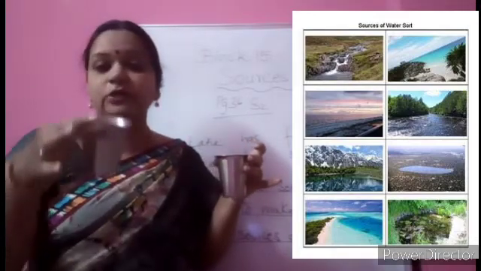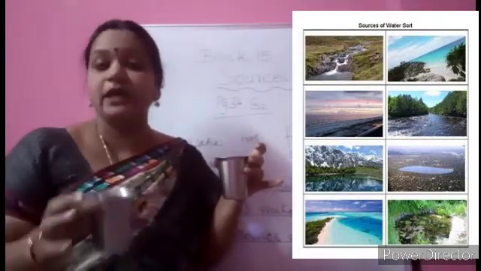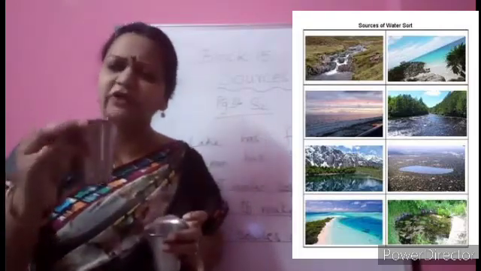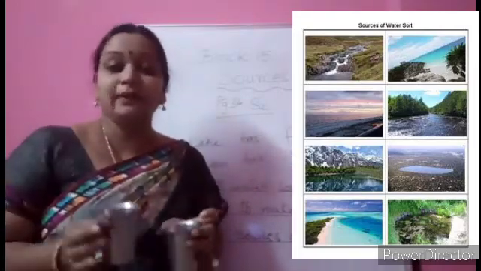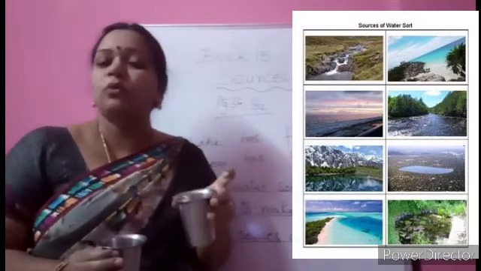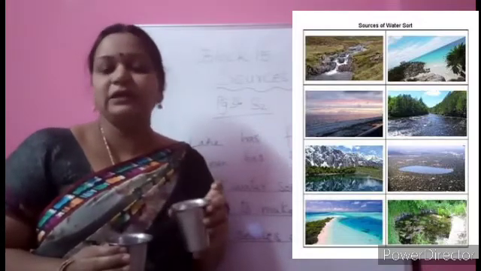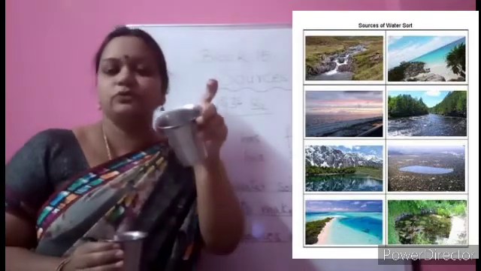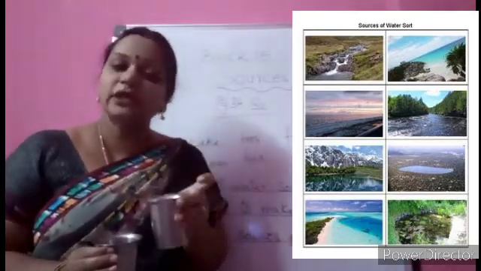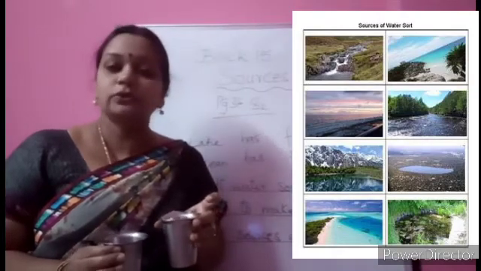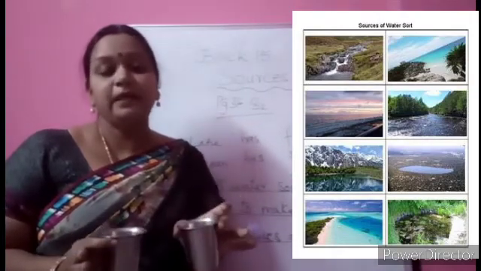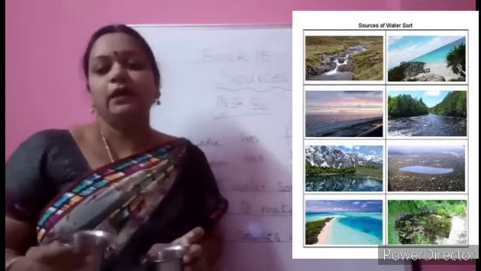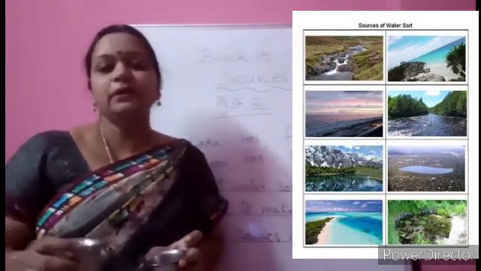Yes, so for drinking and cooking we need fresh water. Even in the industries, mostly food industries, they need fresh water only for preparing the food items. So salt water is unfit for drinking, cooking and growing plants and all. So what else can they be used for, children? The sea and ocean water, what else can they be used for? Yes, they can be used for making salt and they also help in the water cycle, which you will be learning in the upcoming classes, children.